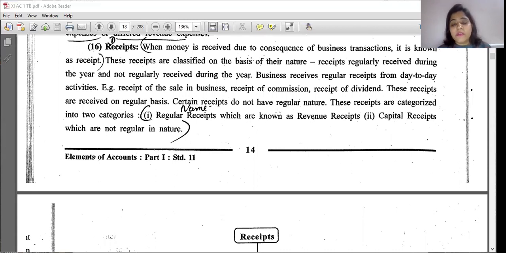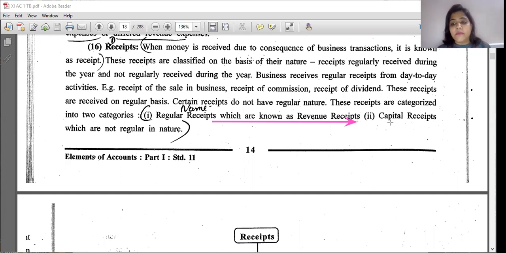Now, revenue receipts are regular in nature, meaning monthly. Suppose you are getting rent as income, it is coming every month, so that is revenue, right? And suppose you are dealing in commission, or sale of goods and services, in that also you are getting income, that is your receipt.